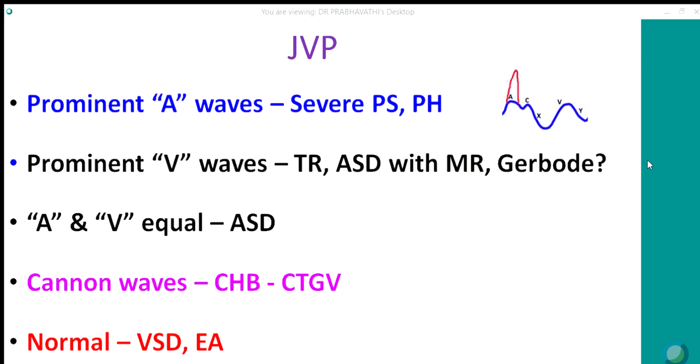JVP is largely normal in ventricular septal defect and Ebstein's anomaly. Even if there is severe tricuspid regurgitation in Ebstein's anomaly, you don't see a prominent V wave because it is dampened in the large atrialized RV, and this TR is a low pressure TR originating from a hypoplastic RV. So normally you don't see prominent V waves in JVP in Ebstein's anomaly.